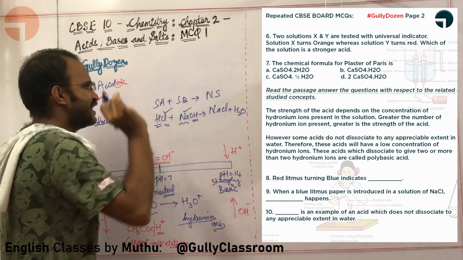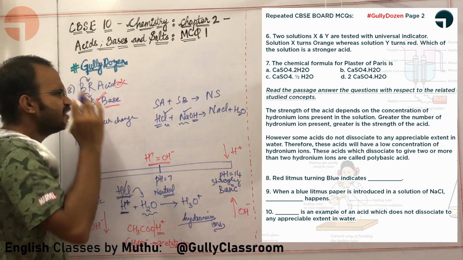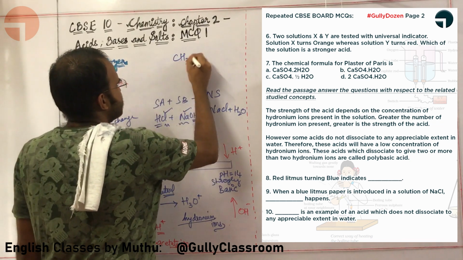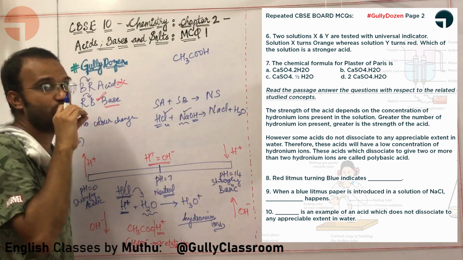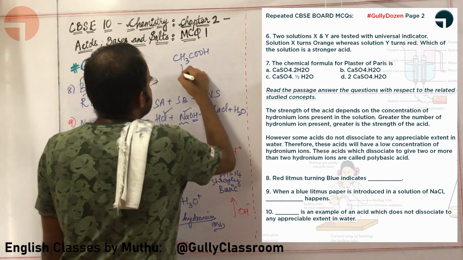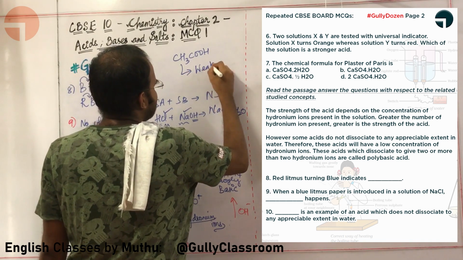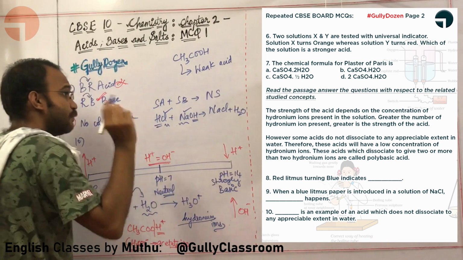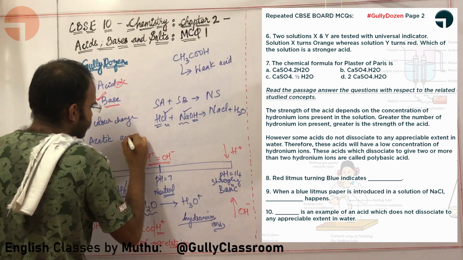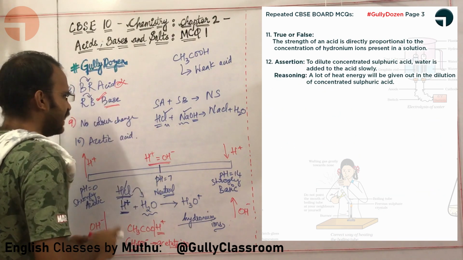What about the 10th question, sir? Dash is an example of an acid which does not dissociate to any appreciable amount. Just before, you told us that if I put 10 molecules of acetic acid in water, only 2 to 3 molecules will dissociate. Such an acid is called a weak acid. A good example for a weak acid is acetic acid. So the answer for the 10th one is acetic acid.